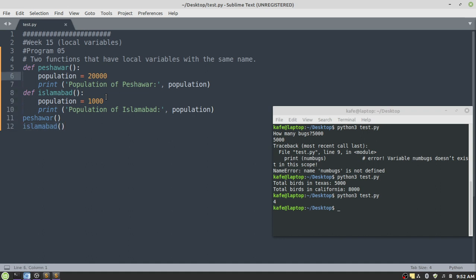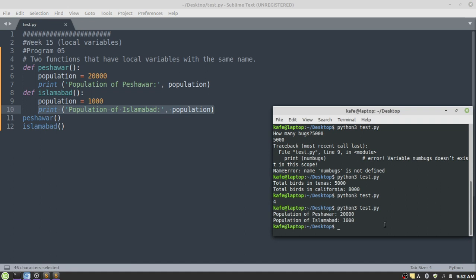So if you run this program, we are calling Peshawar, and then we are calling Islamabad. So it will display the value of the population variable defined inside the Peshawar function, and then the value of the population variable defined inside the Islamabad function. Okay? Population of Peshawar and population of Islamabad is mentioned here. This is, by the way, not the actual population, which is going to be much higher than these figures.